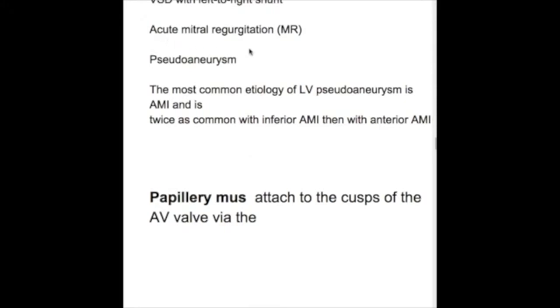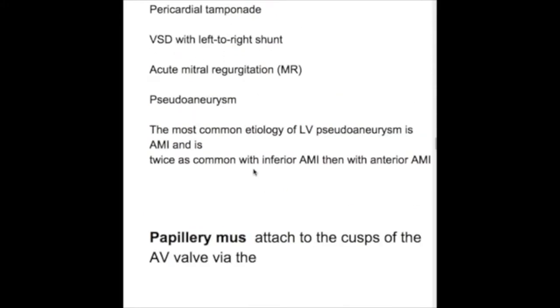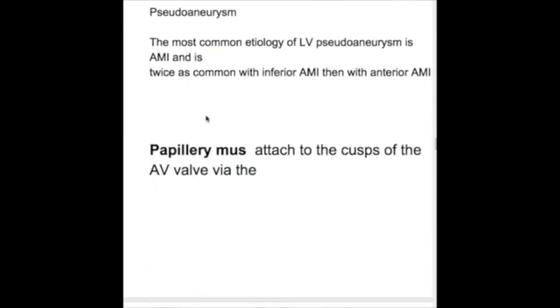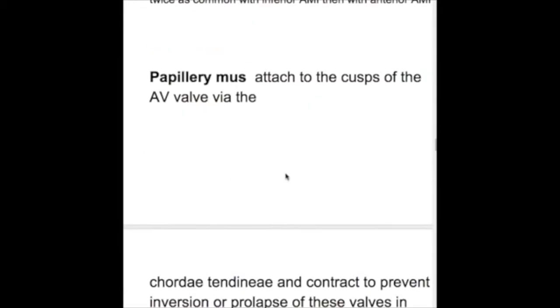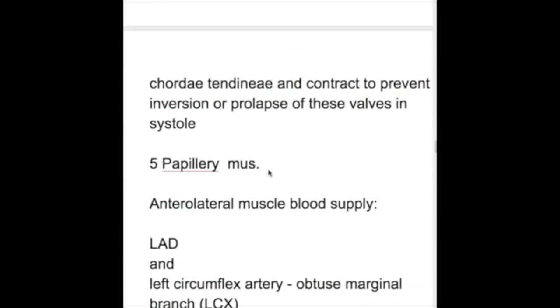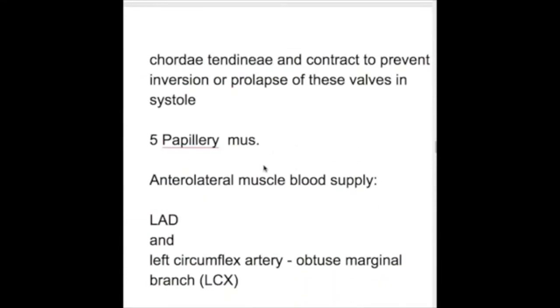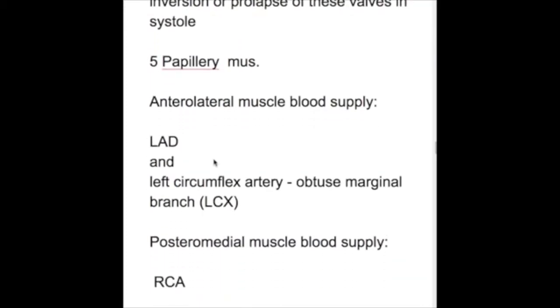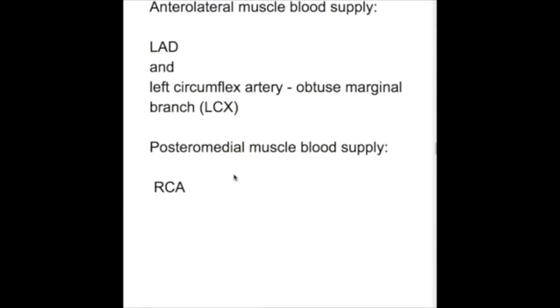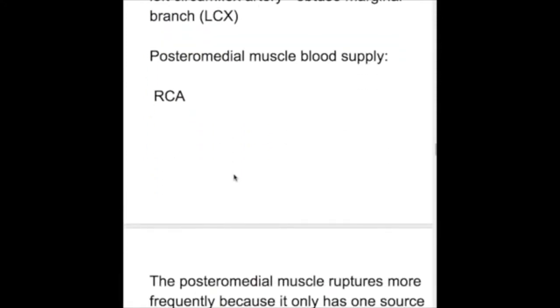So why does mitral valve regurgitation occur as a complication of cardiac rupture? If there is a rupture of the papillary muscle, then it causes mitral valve or tricuspid valve prolapse. So where are the papillary muscles? Papillary muscles are two groups of papillary muscles, an anterolateral group and a posteromedial group. The anterolateral group is supplied by the left anterior descending branch and the left circumflex artery, obtuse marginal branch. And the posteromedial group is supplied by the right coronary artery.